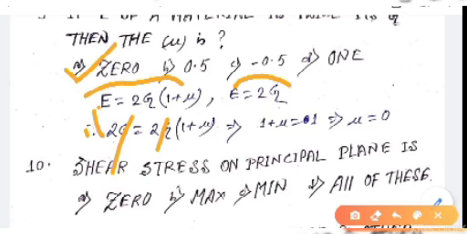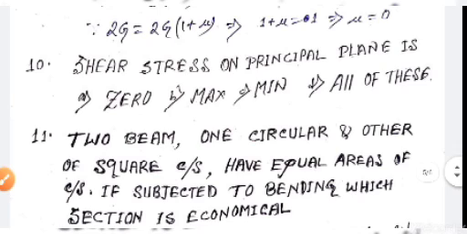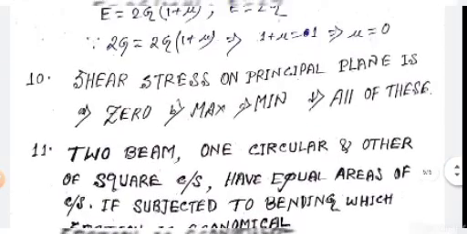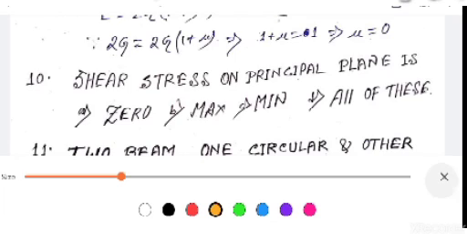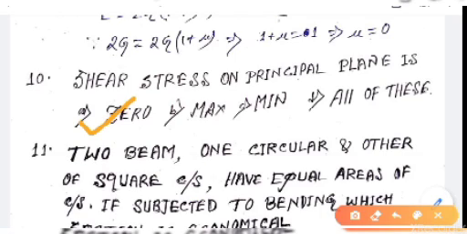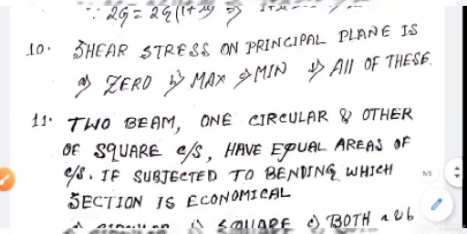Next question, shear stress on principal planes is, remember this, 0. Shear stress on principal plane is 0. The plane where the principal stress is 0, this plane is called shear plane.